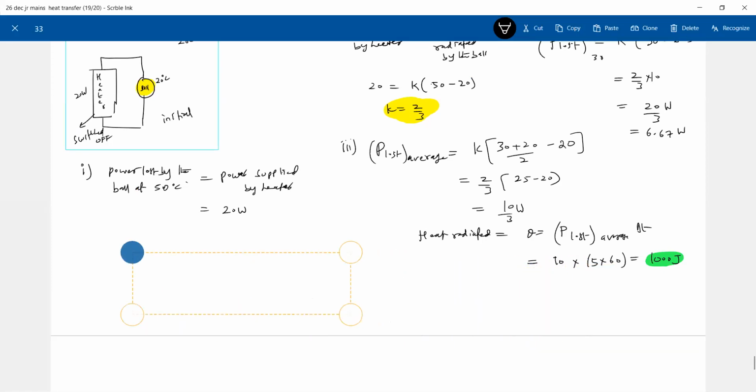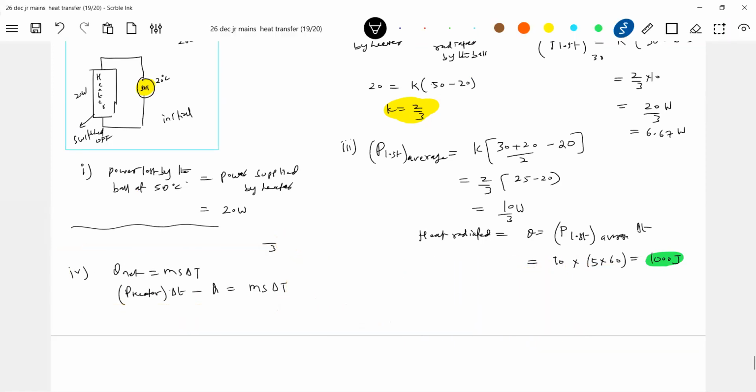The fourth part, let me write it here. Where is this 10 by 3? It is here. So power supplied by the heater coil will be 20 into 5 into 60. This will be 1000. Mass, specific heat, 10. I'll write all the values so that it will be easy for you.